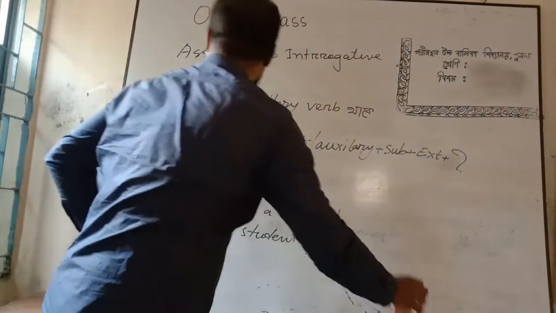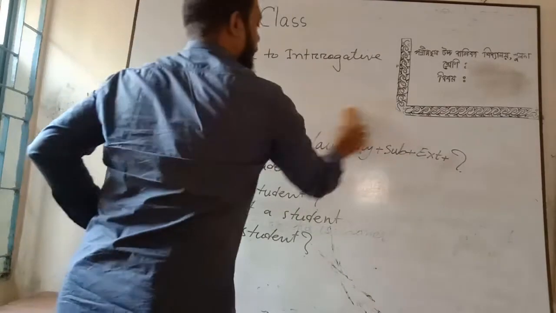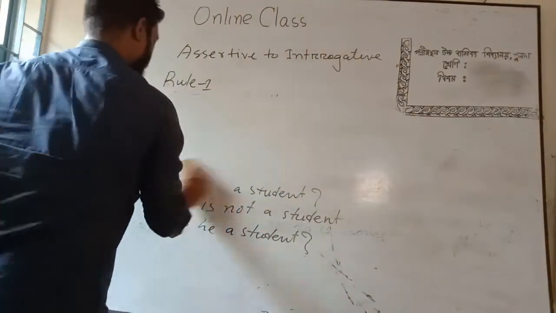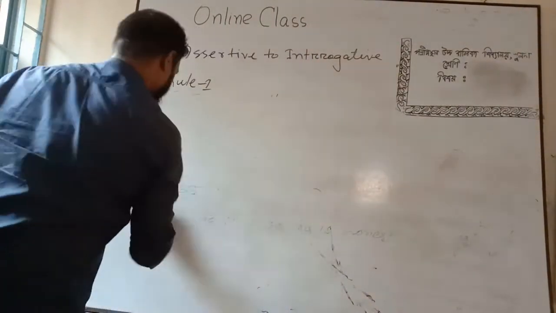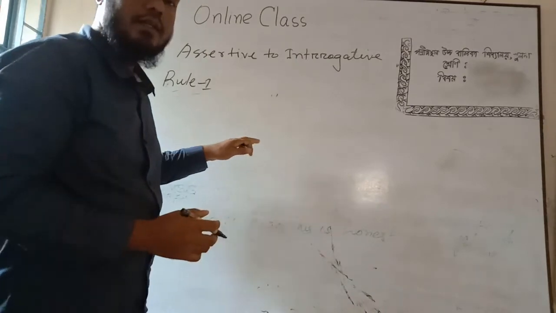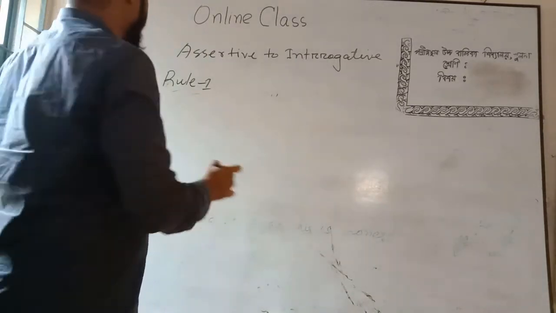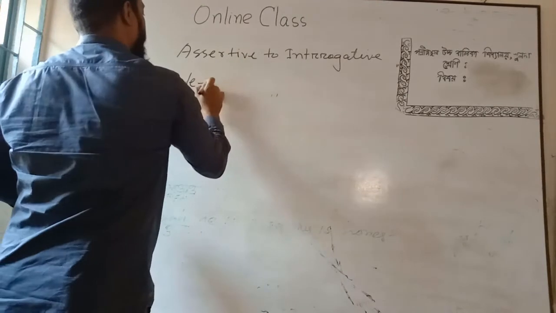Now the rule number 2: if we do not find an auxiliary in the sentence,